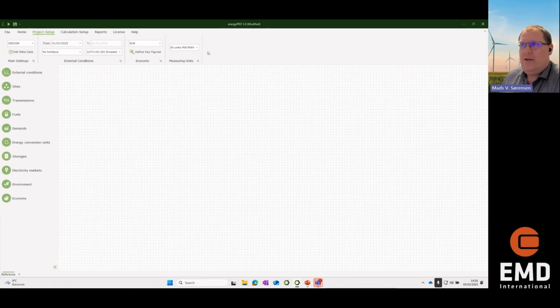We have, as in many other softwares, a toolbar up here, something about setting up the projects, something about setting up the individual calculations, and then the reports where we can see the results. Remember, we talked about the different types of modules.